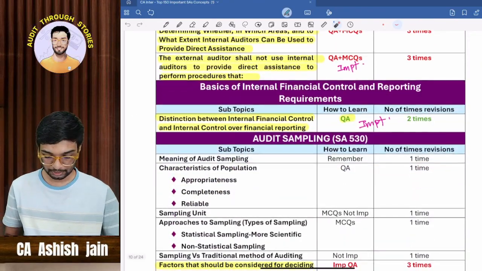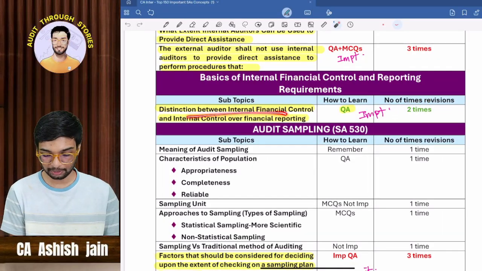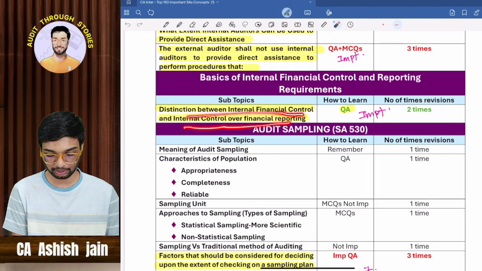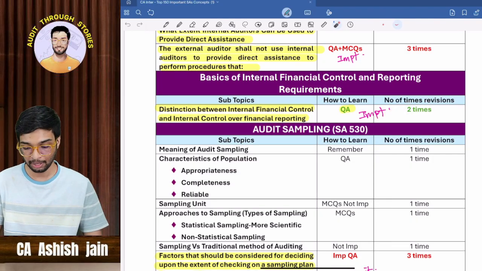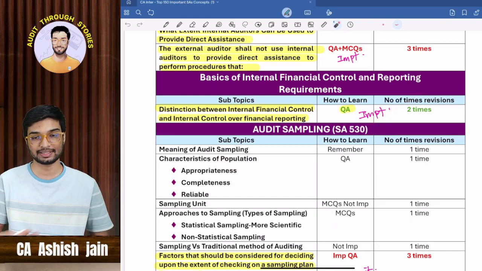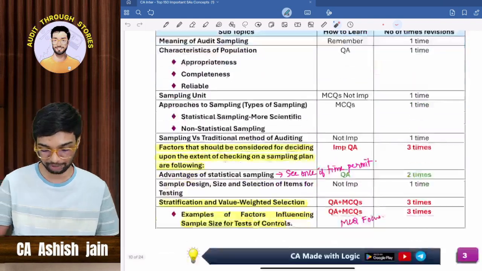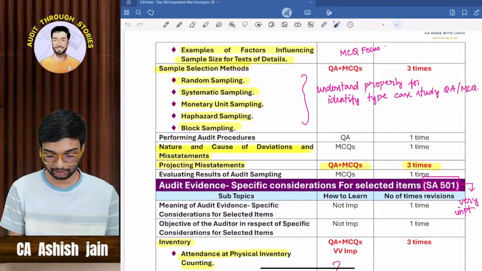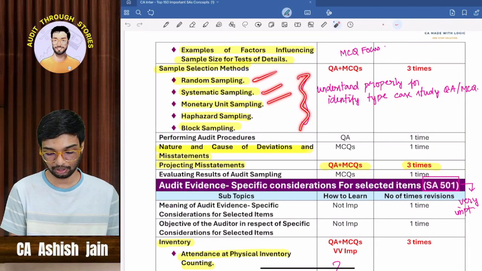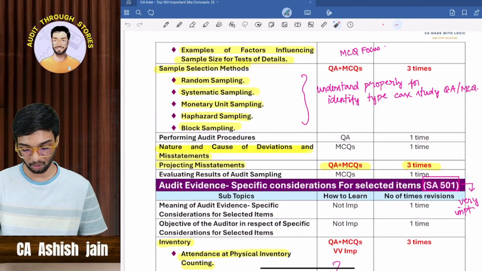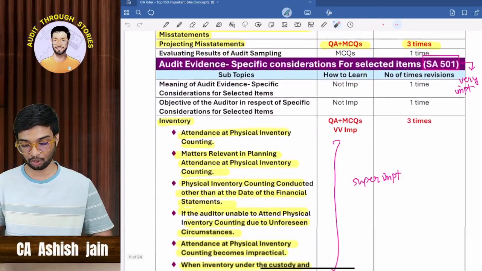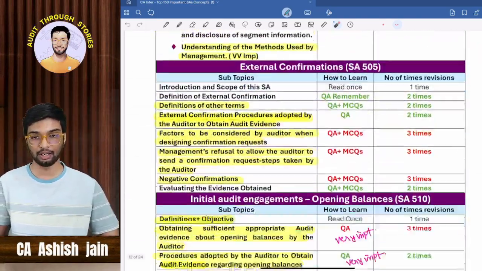Okay, then comes here also the distinction between internal financial control and internal control over financial reporting. This question has also not been tested for a long time, and there is a high chance that it can be tested in the September 25 examination. So please go through it once. Here comes the identify type question. I think in September 24, they tested an identify type question from this particular concept, which is nothing but sampling selection method. Okay, so I have accurately highlighted which are all the concepts you have to learn.